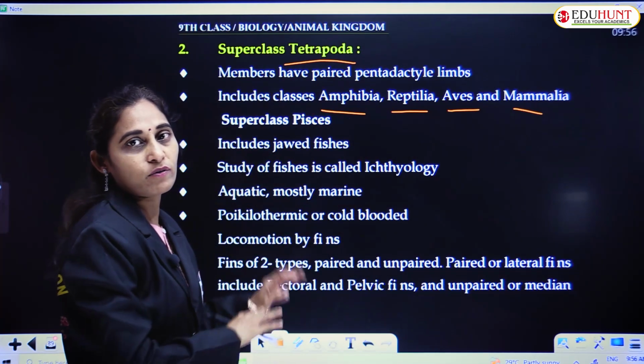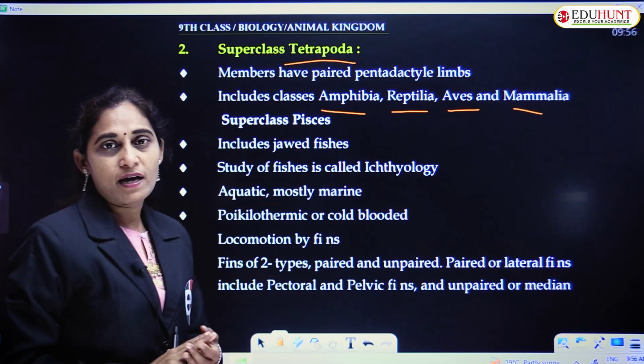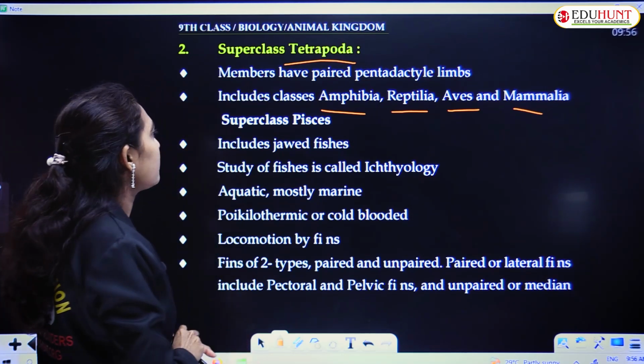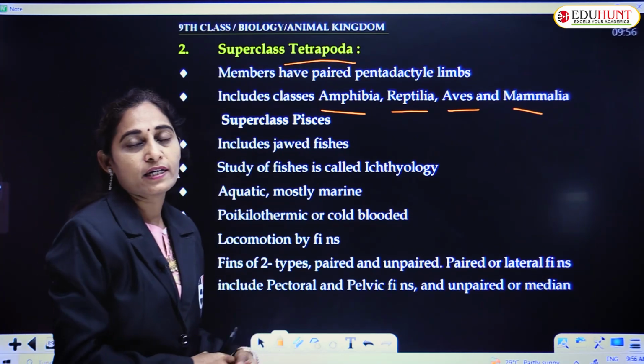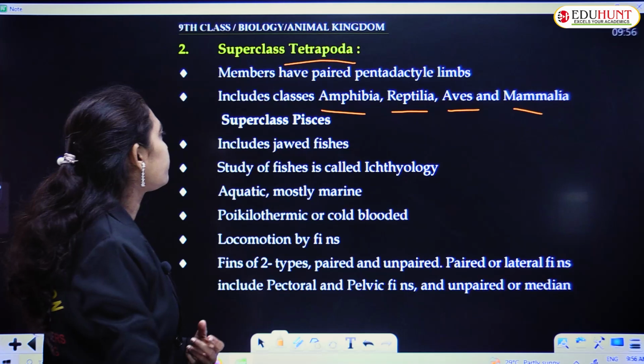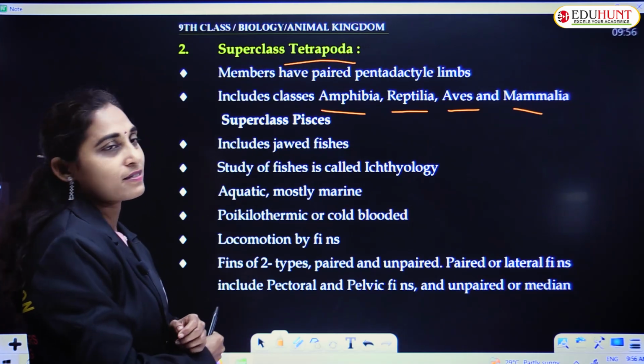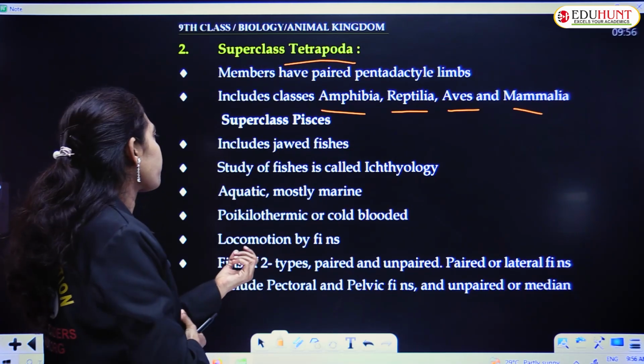అంటే మనం కూడా ఇందులోకే వచ్చేస్తాం. Amphibia, Reptilia, Aves and Mammals are the classes included in Tetrapoda. And superclass Pisces గురించి చూద్దాం.